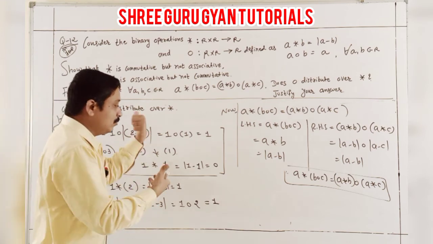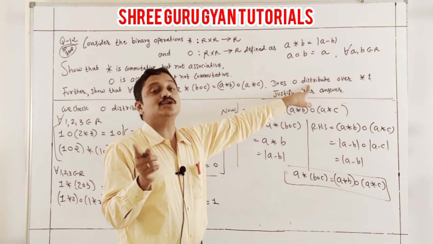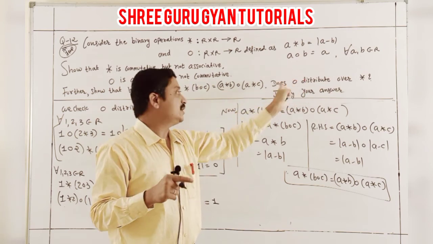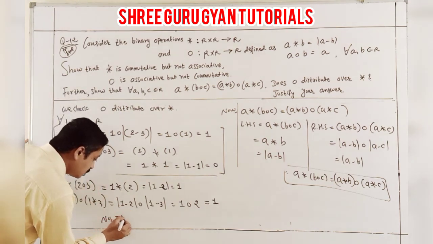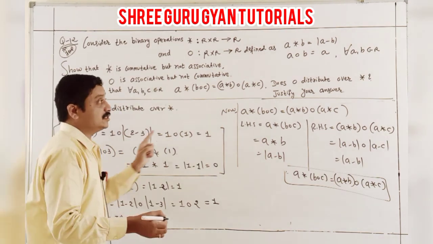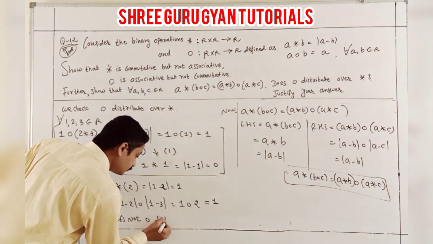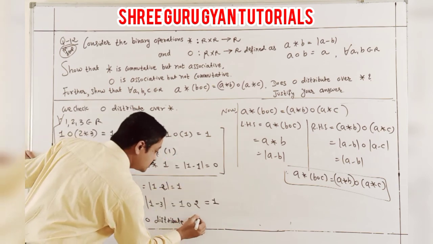Indirectly, if both are true, then we can say it is distributive over binary, either binary over star or O. But is it the last answer? No, it is not. So O is not distributive over binary.